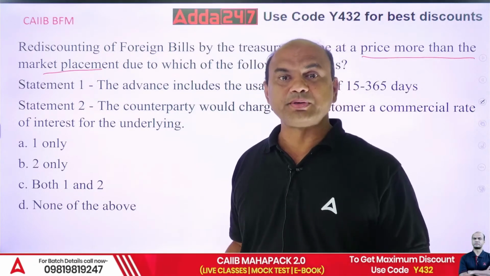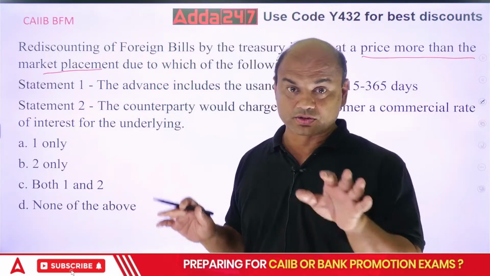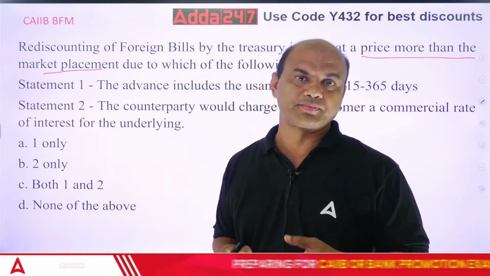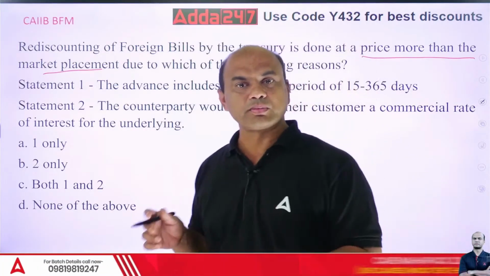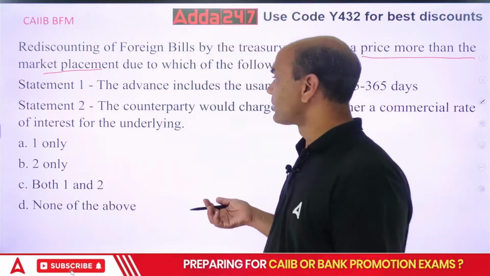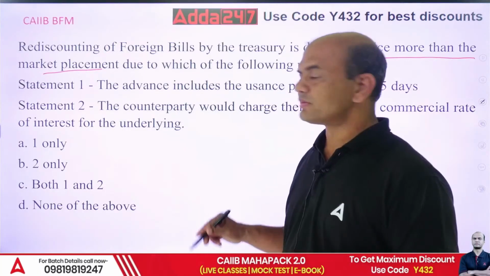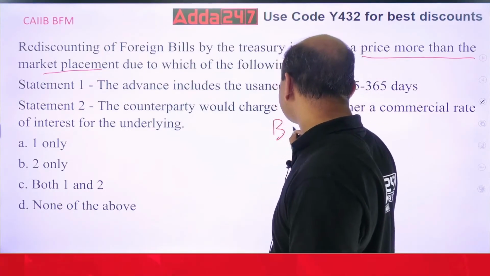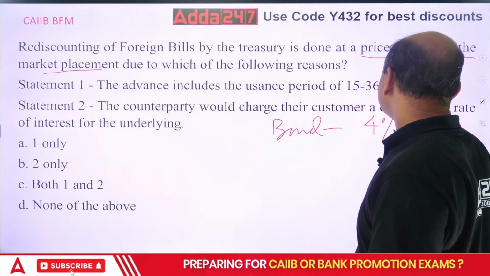Market placement means the funds which I keep in the market, in the bond market. It's not the stock market, it's the bond market. So the rate of interest for that bond market is, let's say, 3% or 4%. Okay, let's say the bond rate is 4%.